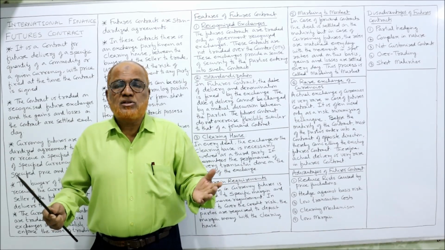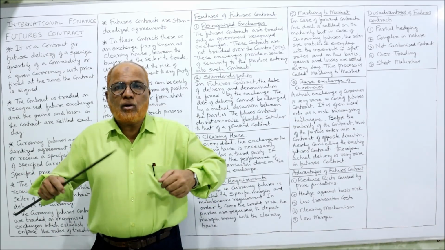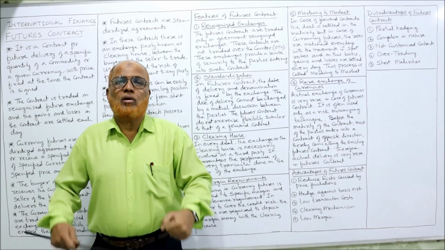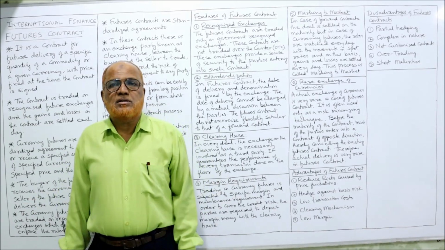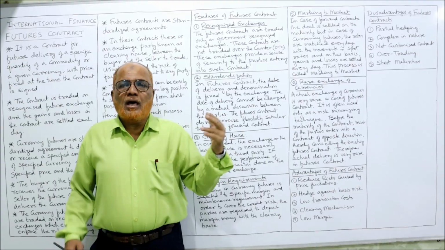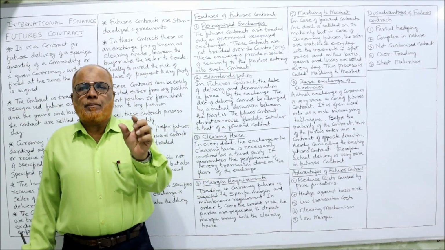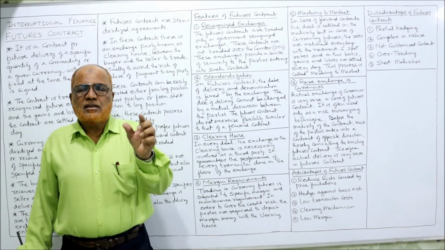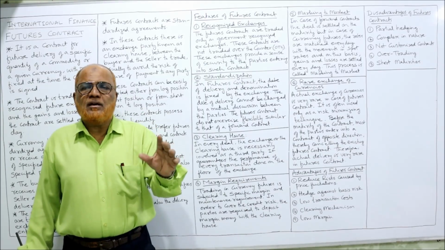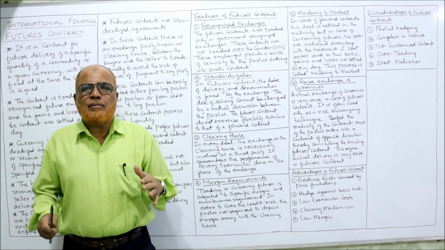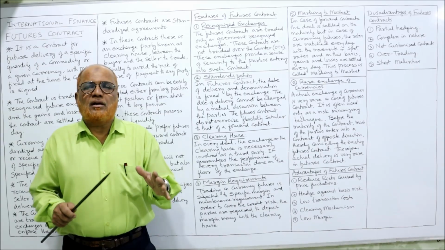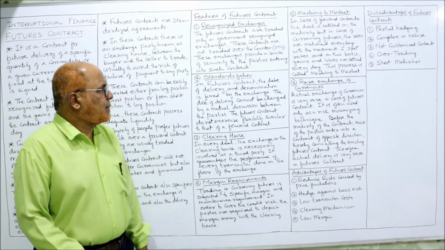So everything is fixed. You cannot change it. Simply you have to see whether it fits you or not. If it is fitting you, you purchase it. Same is the case. Everything is standardized. The price, the date, the quantity, everything is specified. Simply the parties have to see whether it is suitable to them or not.